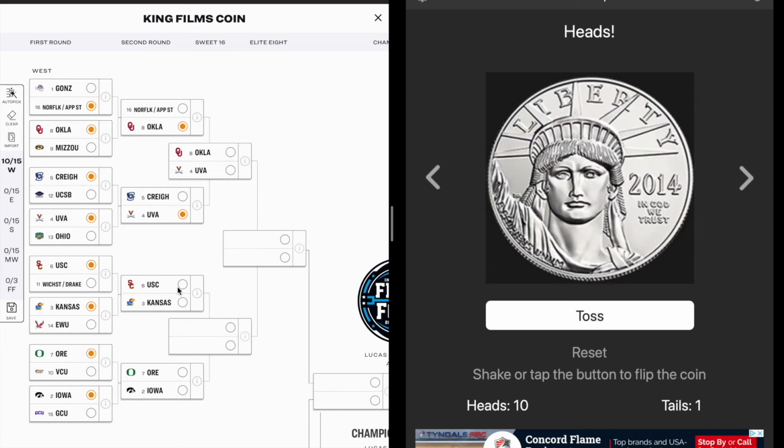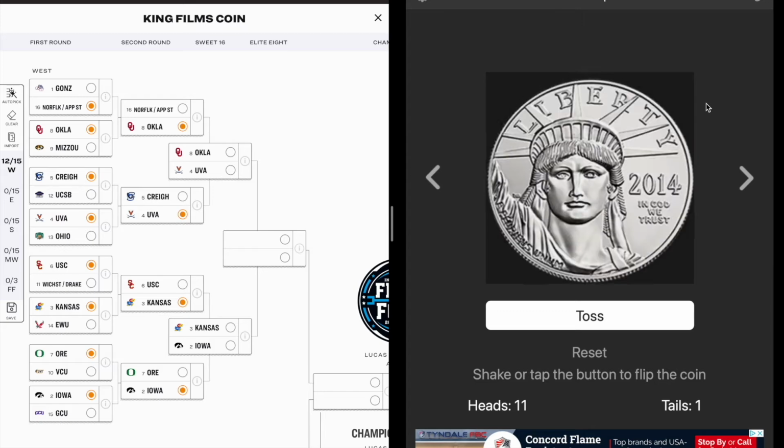Oh my goodness. Number 3, Kansas moves on. And this actually has the potential to be a pretty good bracket. Oh my goodness. Iowa. It's 11-1, people. I'm not making this up. By the end of the video, it'll probably level out to 50-50 just by regression to the mean. But oh my goodness, what a start.